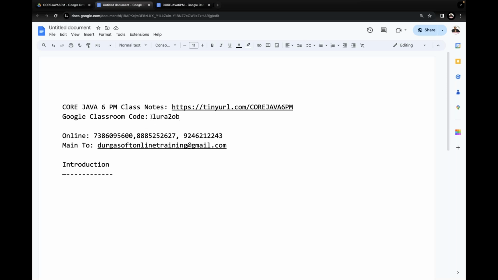If you select it, it asks for the classroom code. Enter this classroom code. If we enter that classroom code, we are going to join our class. We are going to join our classroom now.